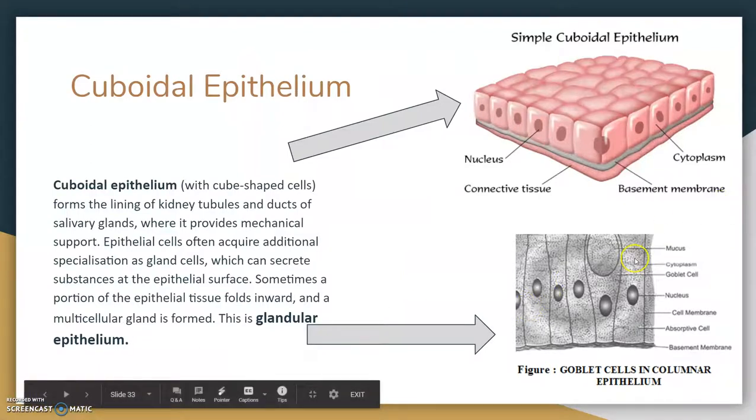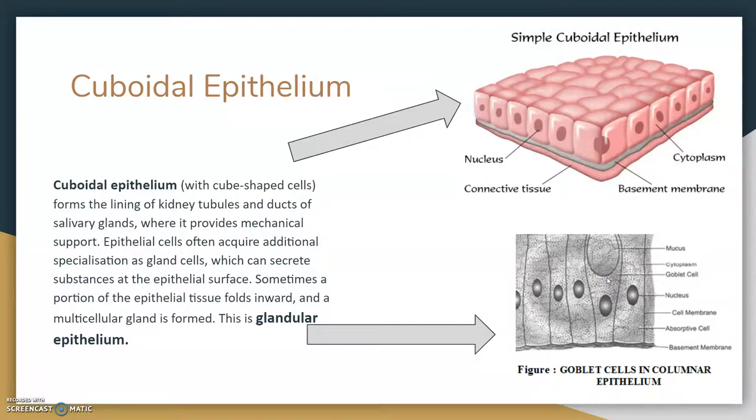Epithelial cells often acquire additional specialized cells, or gland cells, like the goblet cells here, which secrete substances on the epithelial surface. Sometimes a portion of the epithelial tissue folds inwards and a multicellular gland is formed, and that is called glandular epithelium. Glands generally secrete substances. These secretions can be in the form of hormones or any other chemical substance, such as mucus, which is required for the functioning of that particular organ in the organism. So I hope epithelial tissue is clear by now.